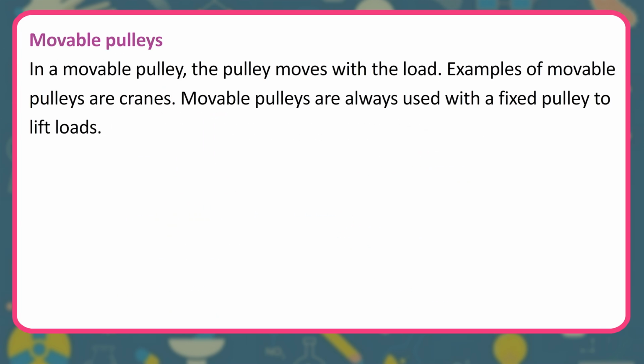Movable pulleys. In a movable pulley, the pulley moves with the load. Examples of movable pulleys are cranes. Movable pulleys are always used with a fixed pulley to lift loads.